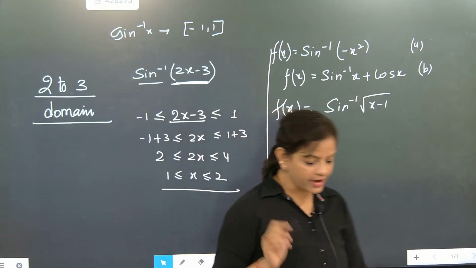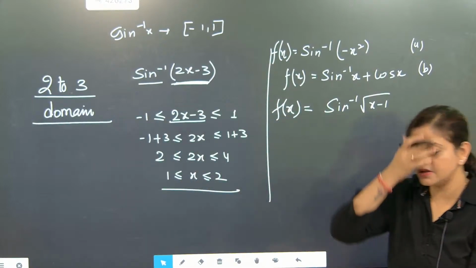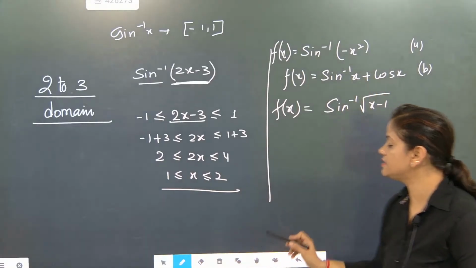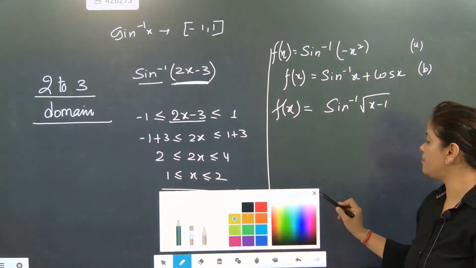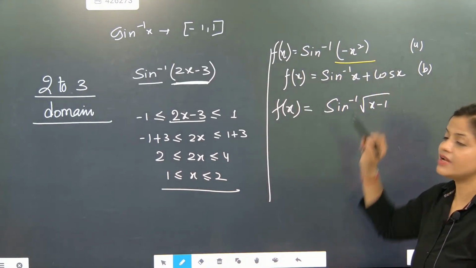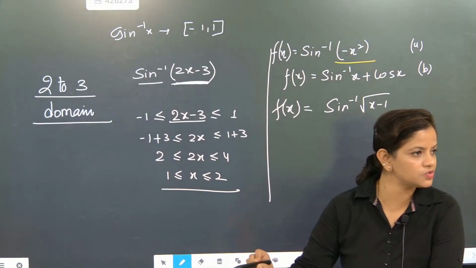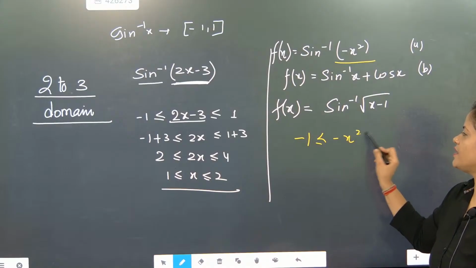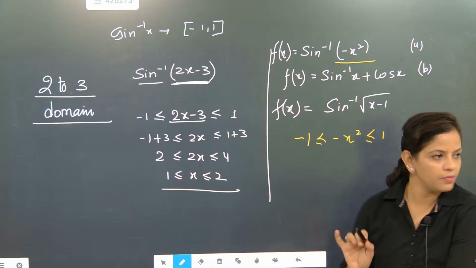Sine inverse of minus x square. Anybody who can answer the question, beta? See first, listen carefully. Whatever will be here, that part will come between minus 1 to plus 1. Now minus x square is coming between minus 1 to plus 1.